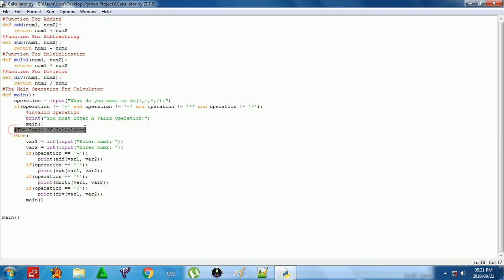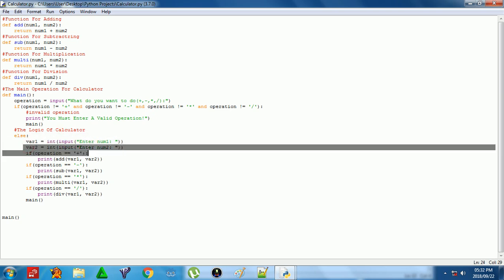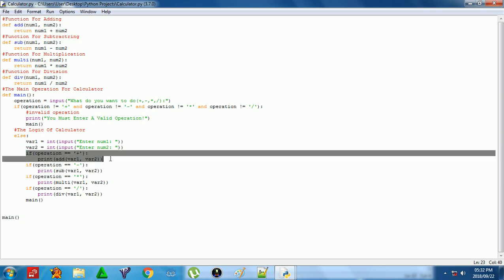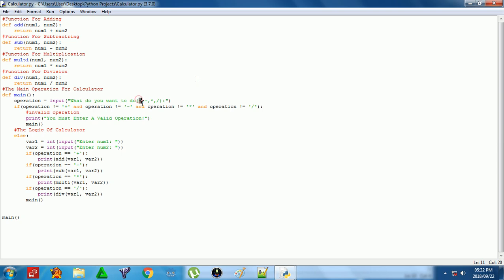Then the logic of the calculator, else. So the variable 1 is num1 and variable 2 is num2. That means num1 is stored in variable 1 and num2 is stored in variable 2. So that means if you select plus, if you write plus onto the keyboard, it will use the function add.